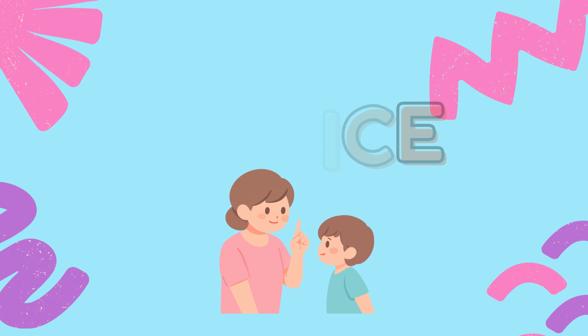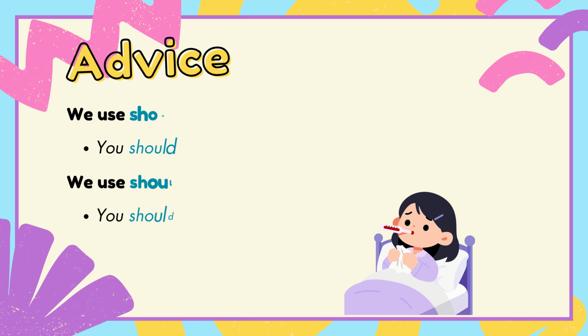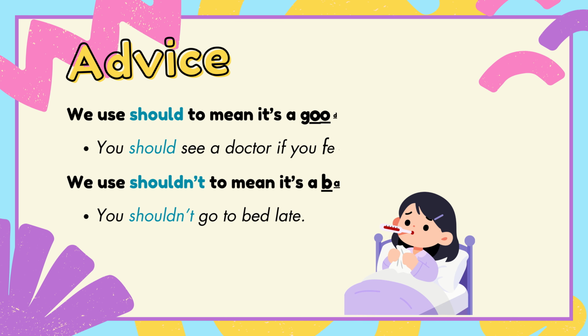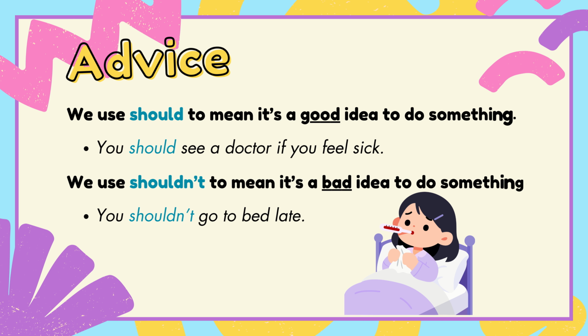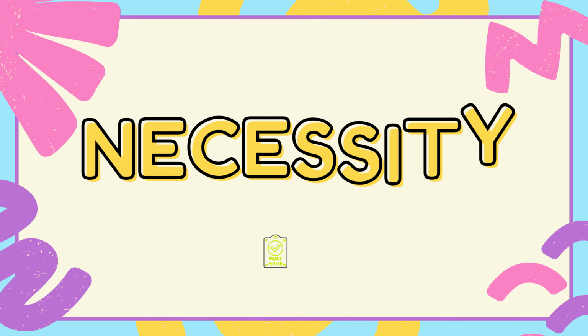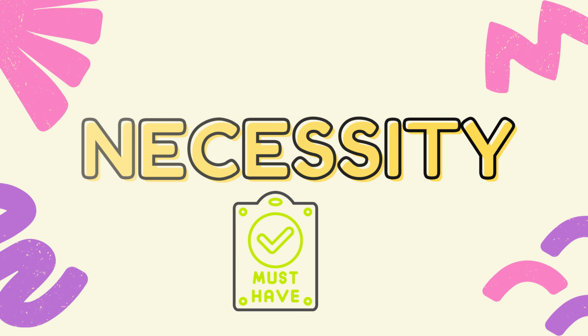Next is advice. We use should to mean it's a good idea to do something, like you should see a doctor if you feel sick. On the flip side, we use shouldn't to mean it's a bad idea to do something. For example, you shouldn't go to bed late.